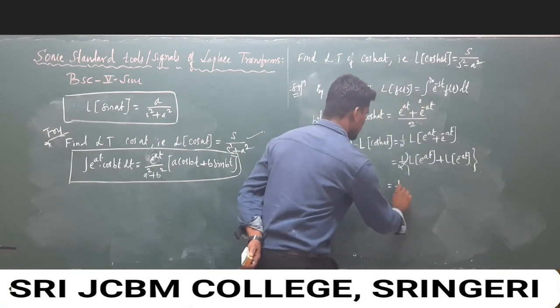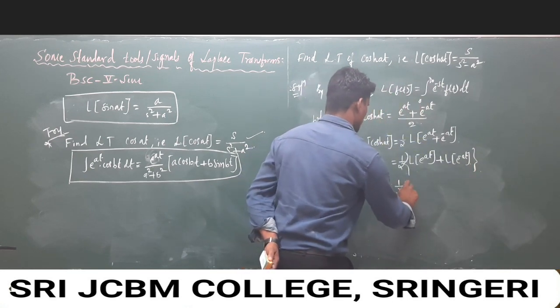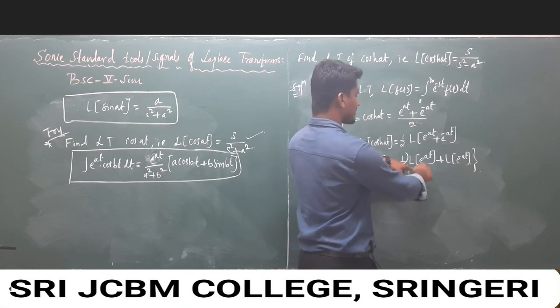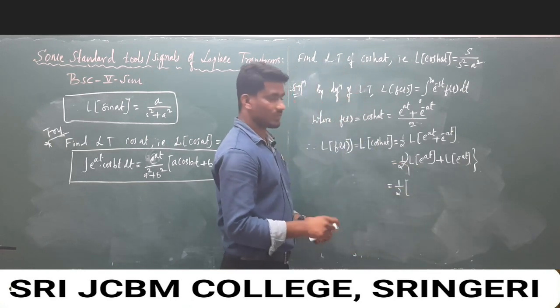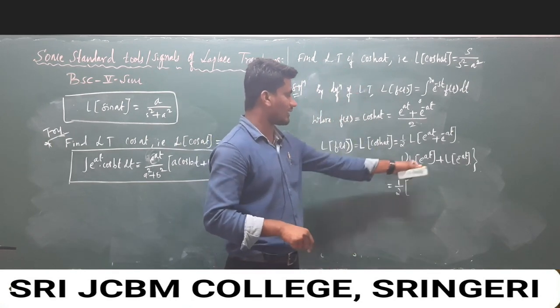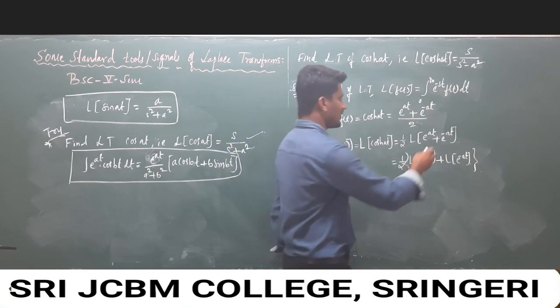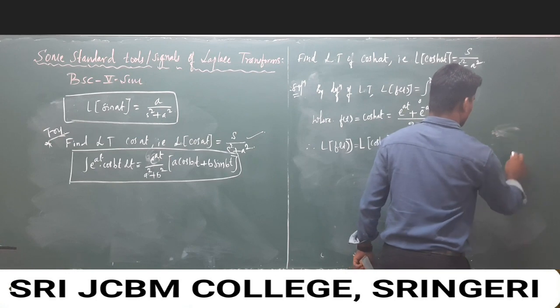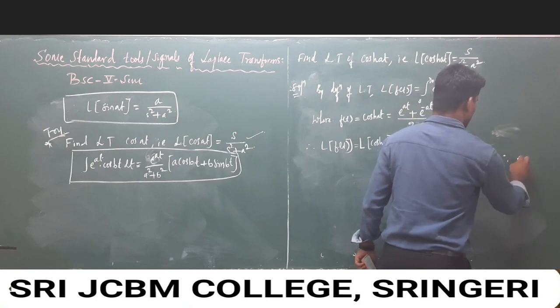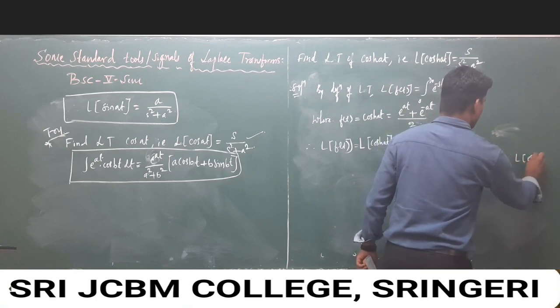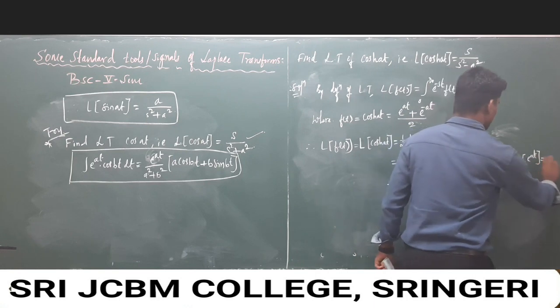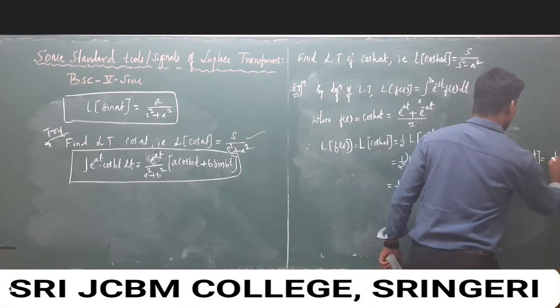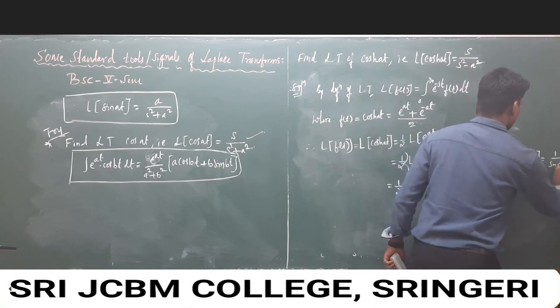Here 1 over 2, and now look at the Laplace transform of e to the power at, which we already derived: 1 over s minus a.